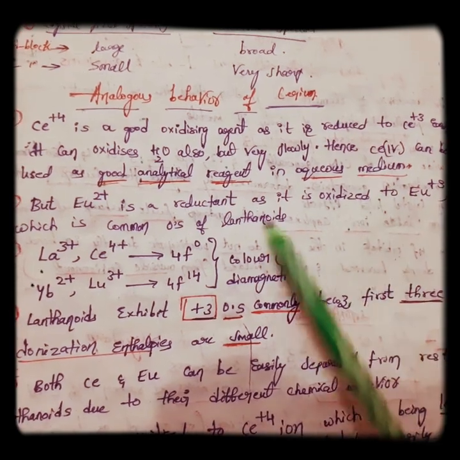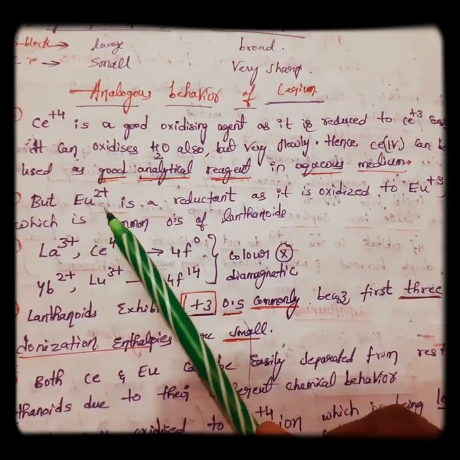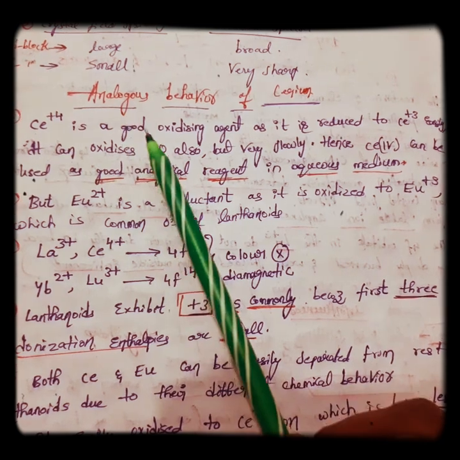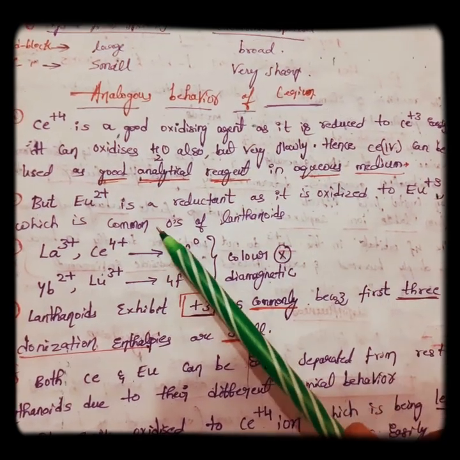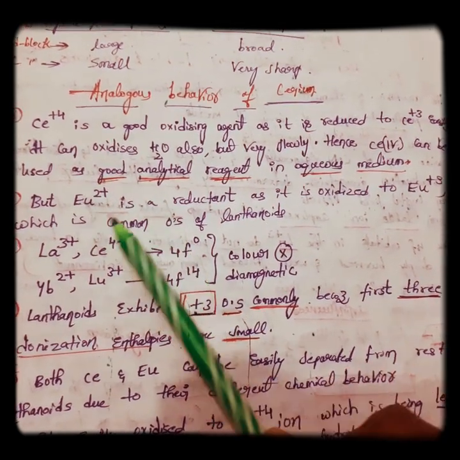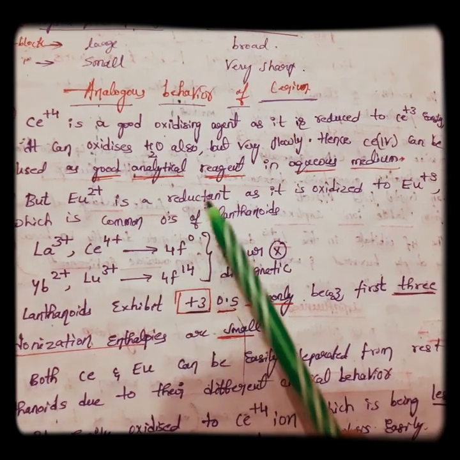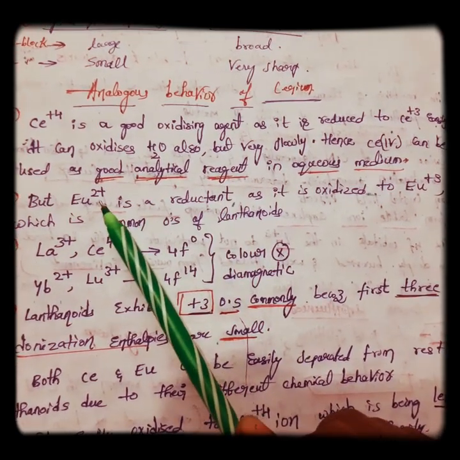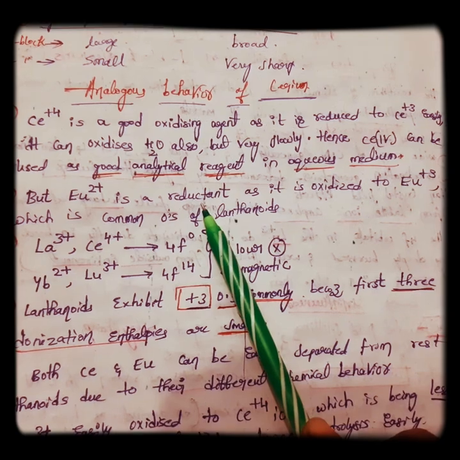Next, second point. Cerium +4 is a good oxidizing agent, whereas europium in +2 state is a reductant, that means a reducing agent.